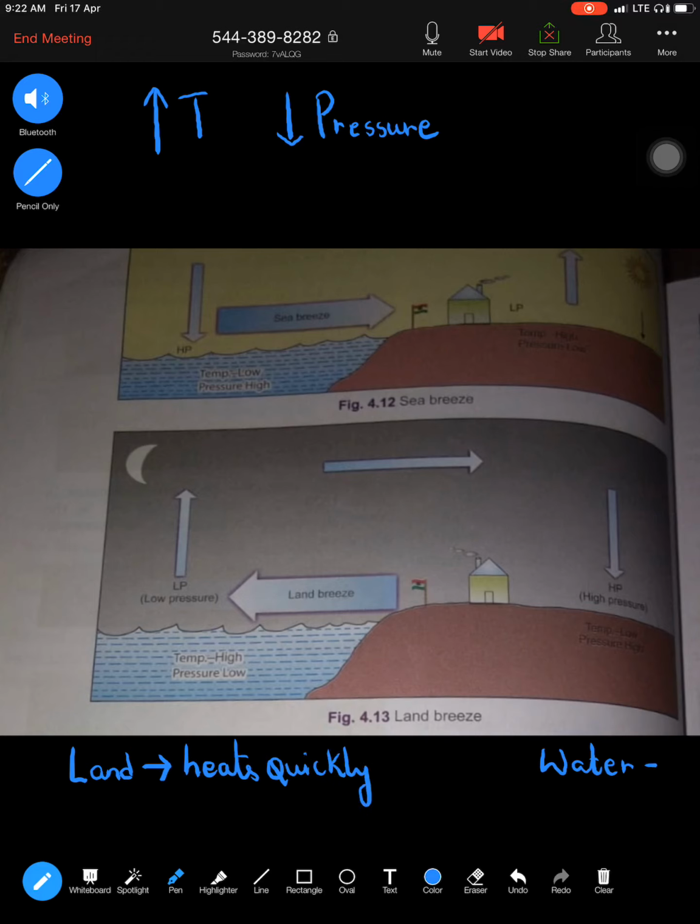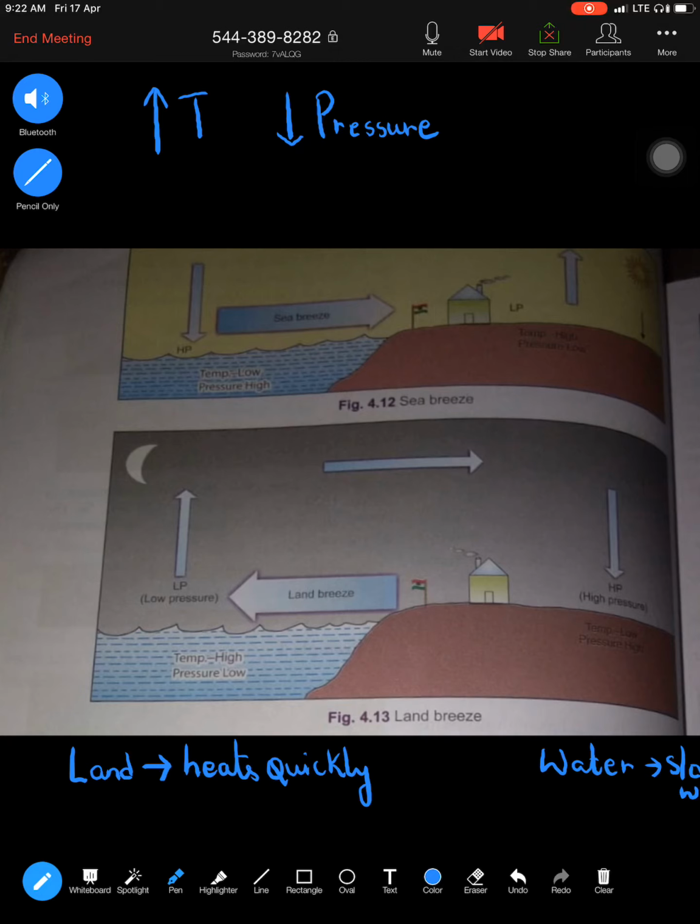Whereas water is transparent, so it is a little slow in heating. The second thing, since the land is compact, try to imagine a desert area: during the daytime it becomes very hot and at night it's cold, because it's covered with land, and land heats up really quickly.